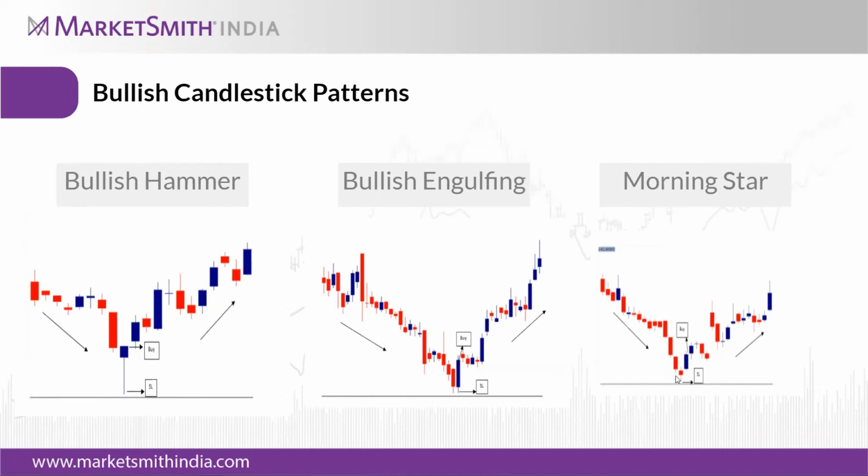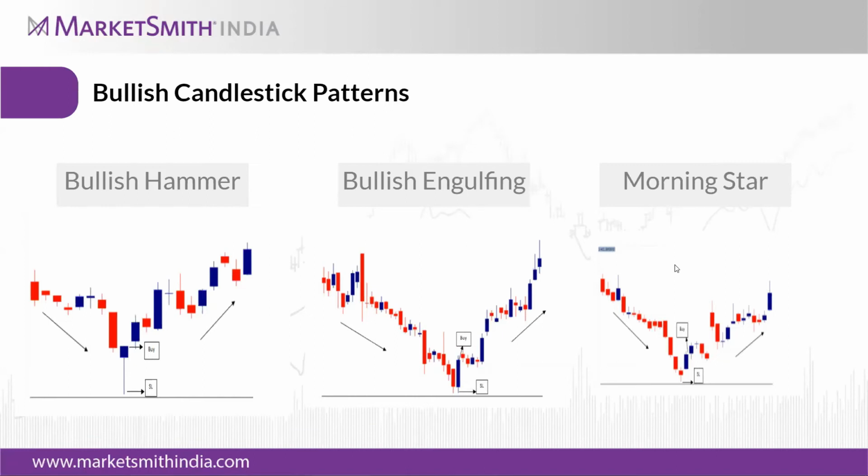If you observe, there might be a gap up or gap down opening in the morning star. There should be follow-through buying after the morning star formation. So these are three-candle formation charts showing how to identify a bullish trend once the downtrend is over. One is the hammer, one more is the bullish engulfing, and one more is the morning star. So these are the bullish candlesticks.